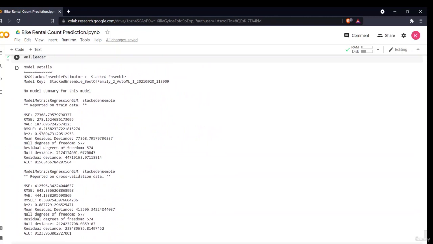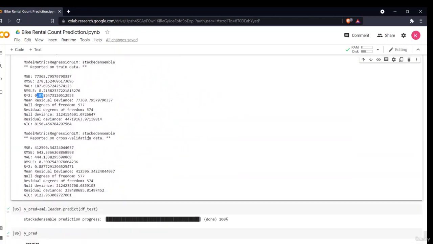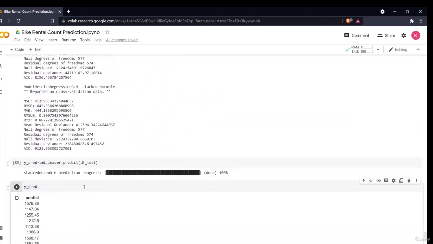The R square is 97%, right? The 97% of R square is there, and all of the different things are there. So it is pretty good, right? There are many different things which you can do with H2O AutoML. You can visit their website. This notebook is provided to you along with the data. You can check it out. You can build this project and all the other projects with different data with the help of H2O AutoML and all the other automated machine learning libraries that are present out there. Thank you.